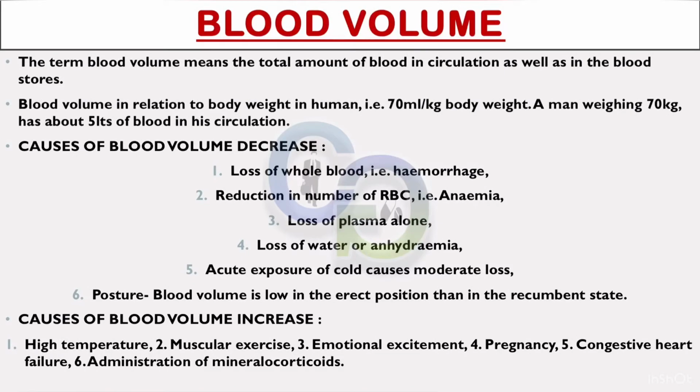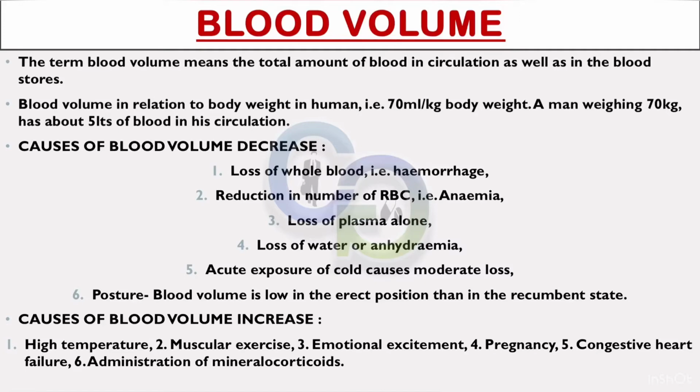Blood volume. The term blood volume means the total amount of blood in circulation as well as in the blood stores. Blood volume in relation to body weight in human is 70 ml per kg body weight. A man weighing 70 kg has about 5 liters of blood in his circulation.